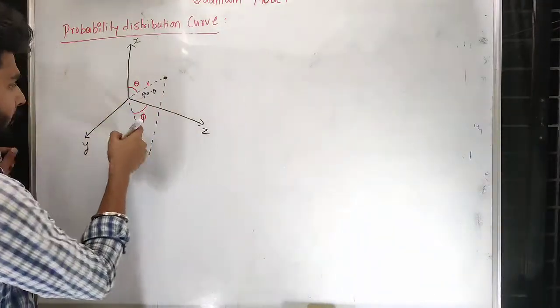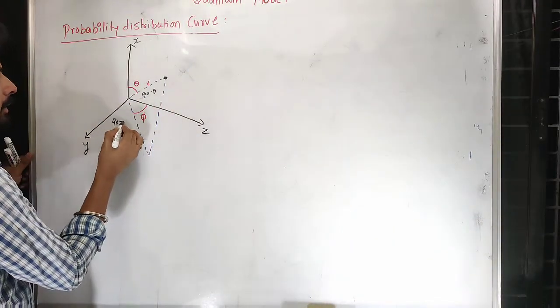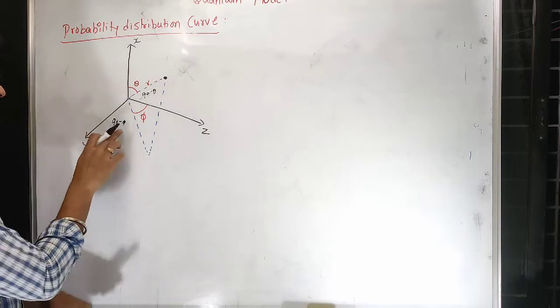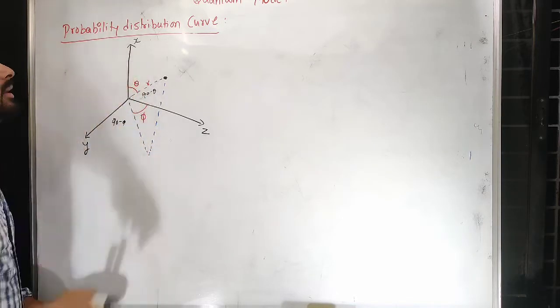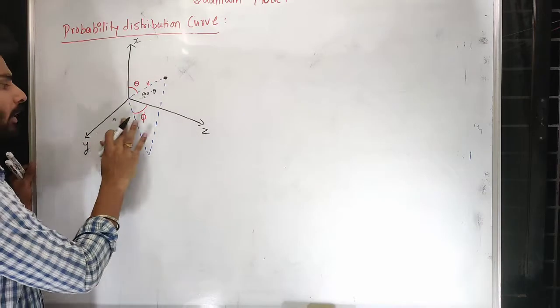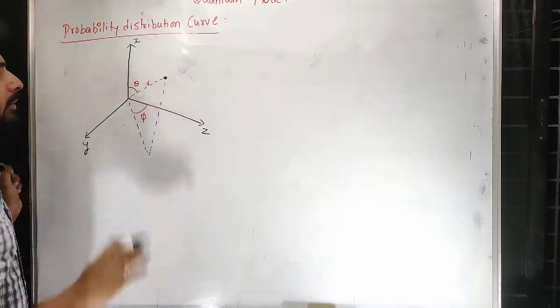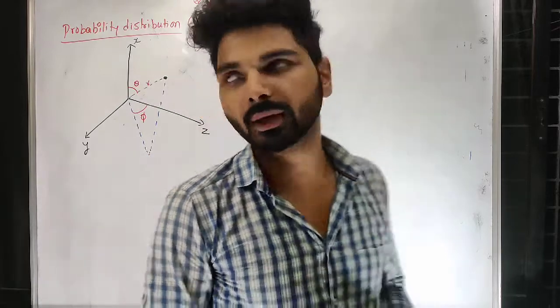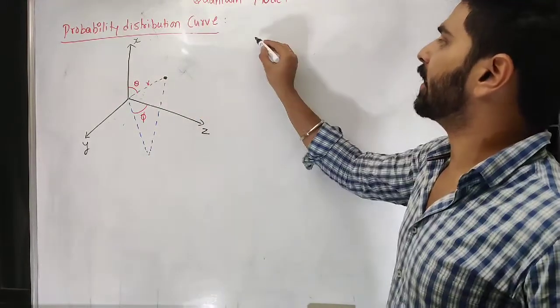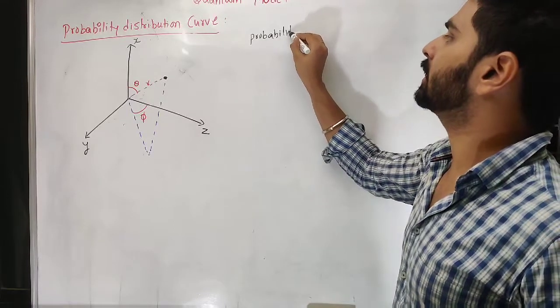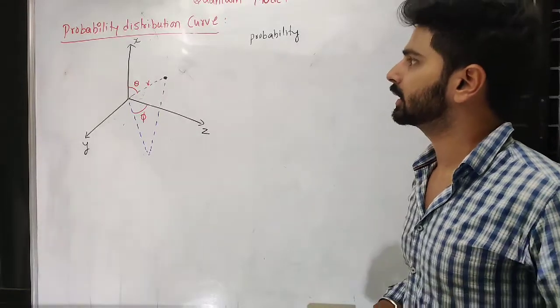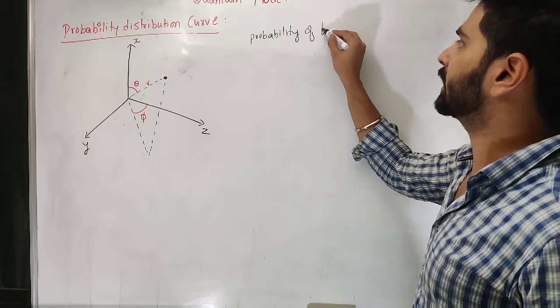Or you can consider this as phi and this will be 90 minus phi. One of them we have to remember. So what does that mean? That means you can locate the position and calculate the probability of finding the electron.